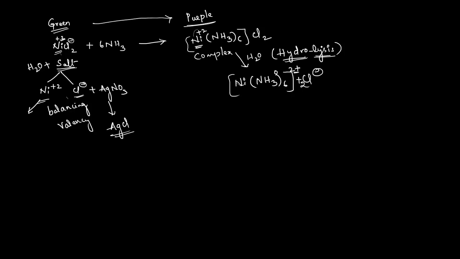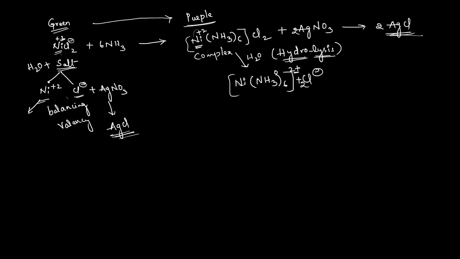Here also, when this complex molecule reacts with silver nitrate, 2 moles of silver chloride are formed. So this complex is giving the positive test for the chloride ions. And this nickel chloride is also giving the positive test for the halogens.